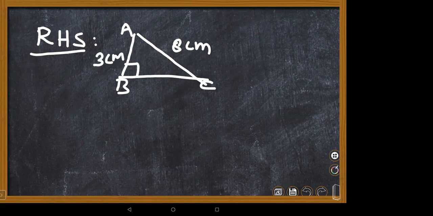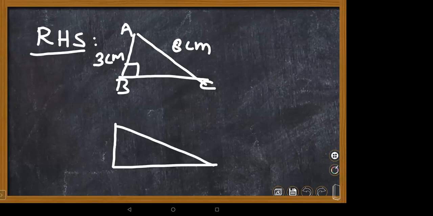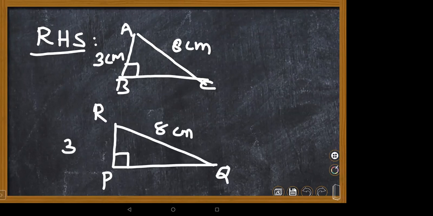Another triangle is given as RPQ. At P they gave a right angle, and the hypotenuse, the longest side RQ, is given as 8 centimeters. And one of the other sides, that means one of the legs, is given as 3 centimeters. By seeing only, we can say that these two triangles are congruent under RHS.